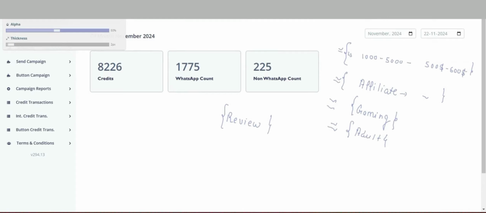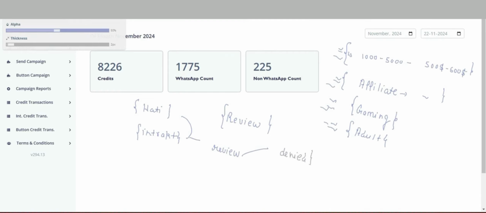Anyone who has used a lot of software, like Bati or Interakt, faces one major issue. What is that issue? Whenever you create any template, where does the template go first? It goes for review. And as soon as your template goes for review, if it's related to CPM marketing, affiliate marketing, gaming, adult content, or even if it's slightly in the gray area, it gets denied.